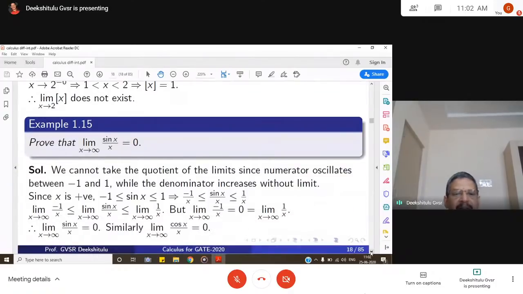Another standard result we have: limit x goes to infinity of sin x by x is 0.